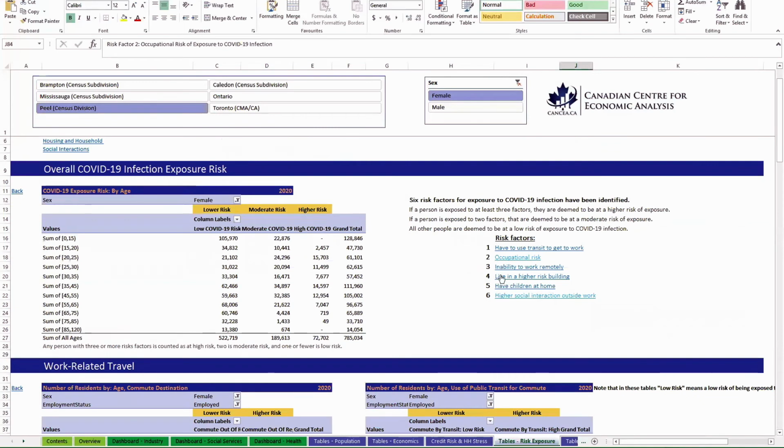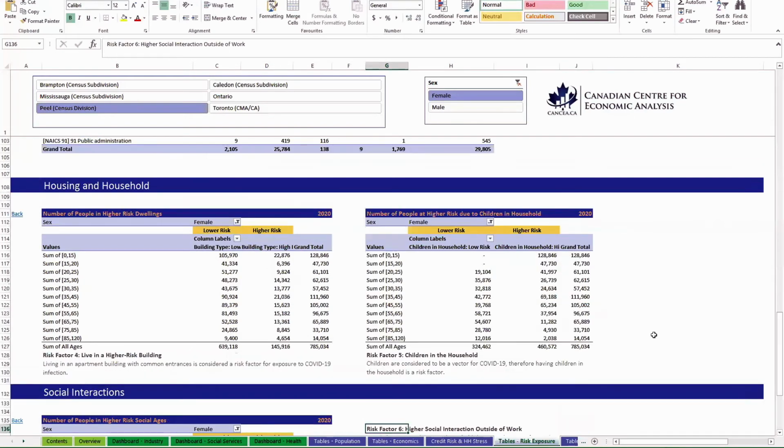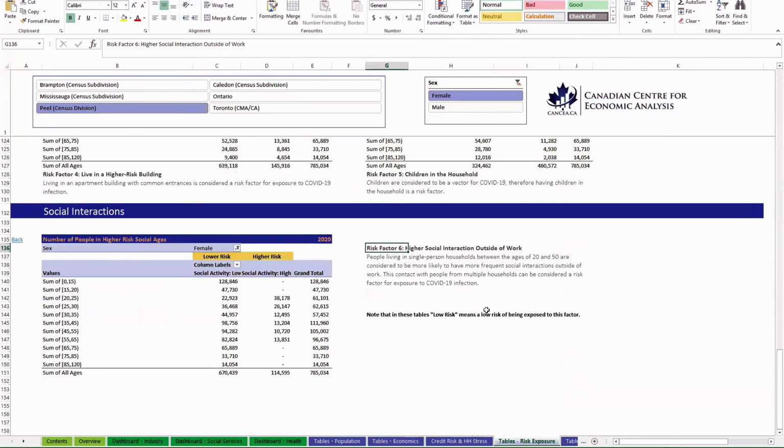Live in a higher risk building, that's an apartment building. Have children at home. Children can be a vector of disease. If they go to school, they have different interaction patterns, so it's an elevated risk. And finally, higher social interaction outside work. So the definition here is people who live in a single person household and are between the ages of 20 and 50. They're considered to be at higher risk because they are likely to have more frequent social interactions outside of work. And this contact with people from multiple households can be considered a risk factor for COVID-19.